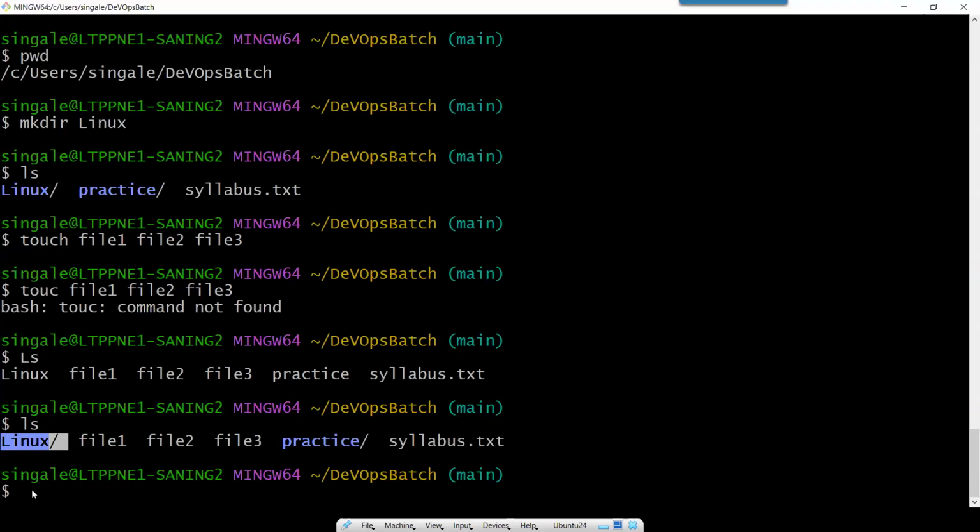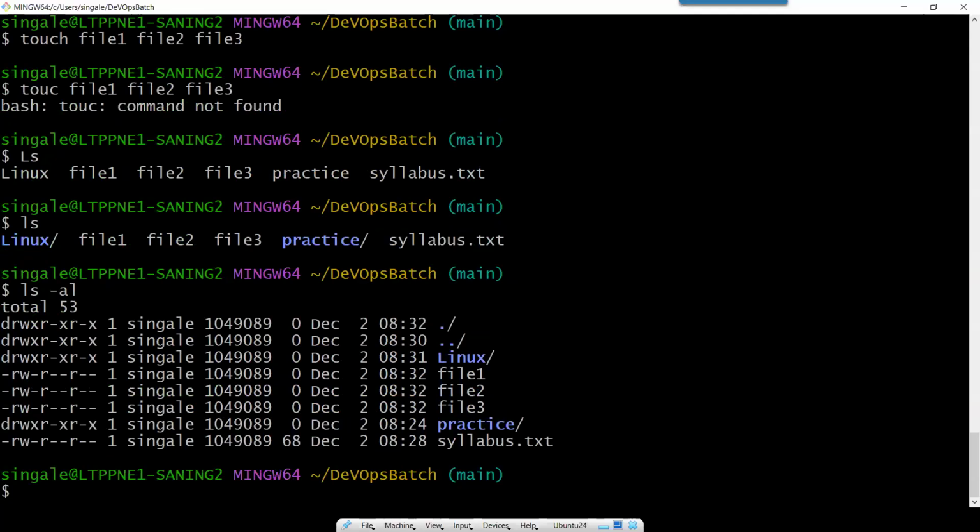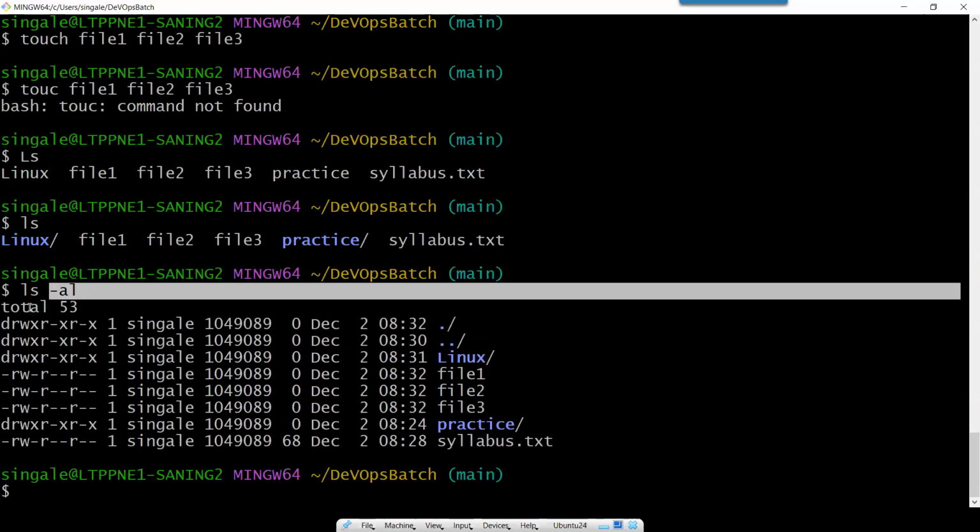Okay, so now here we have created files. And as we know, in Windows there are some hidden files. The same thing is also available here. So if we want to see if there are any hidden files, or we want to see more details about these existing files and directories, then there is a command ls -la, or you can use -al. Both ways it will give the same result. So now here you can see, as I type ls -la or ls -al, it is showing me there are total 53.